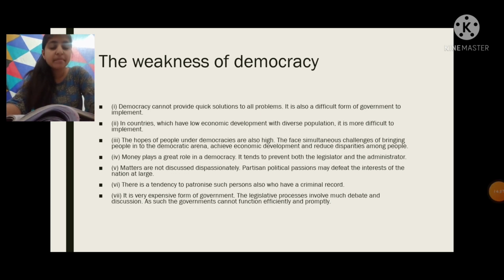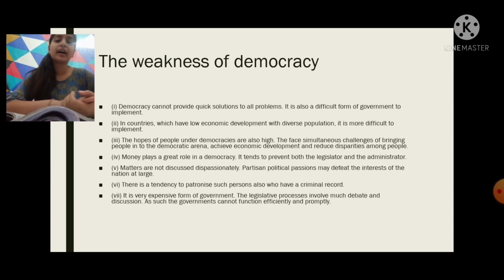Then money plays a great role in democracy. It tends to influence both the legislator and administrator. Then matters are not discussed dispassionately. Partisan political passion may defeat the interest of the nation at large. Then there is a tendency to patronize even persons who have criminal records.